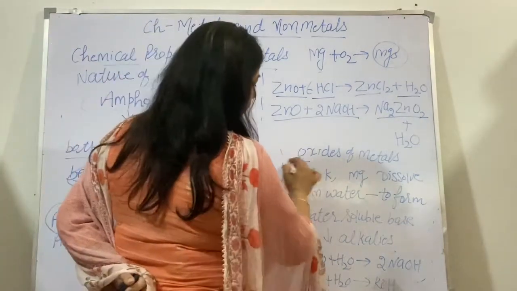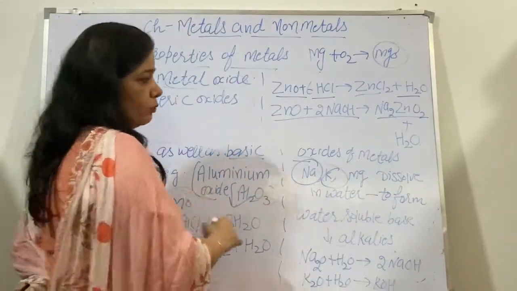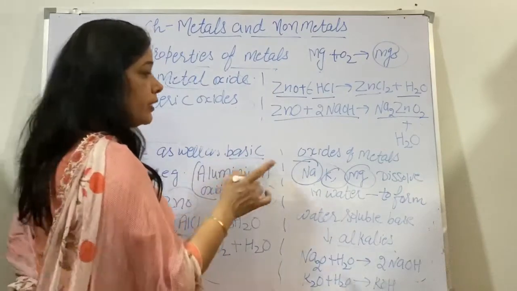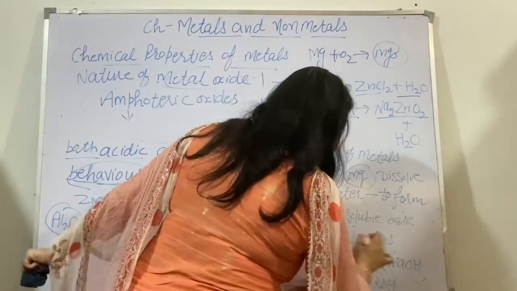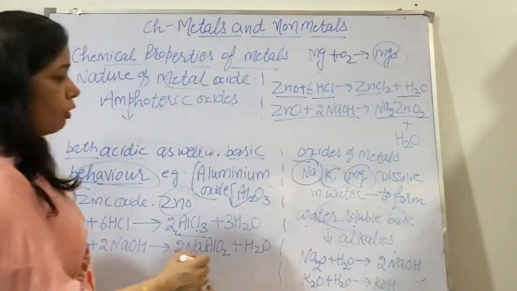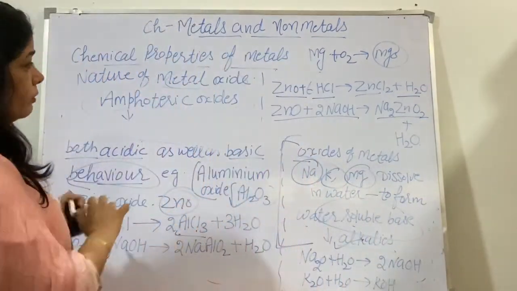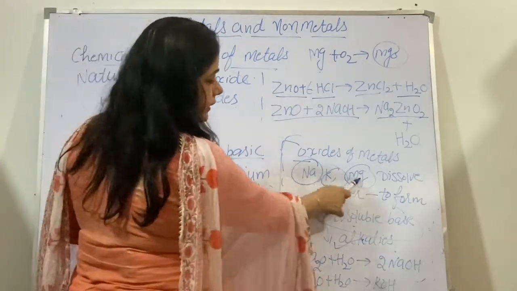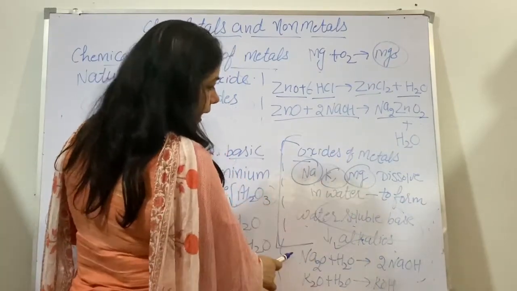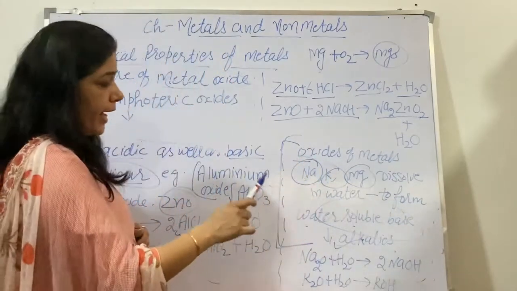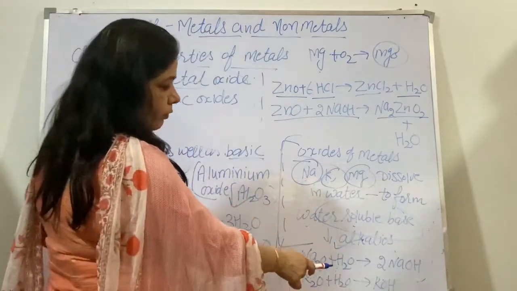Now a few oxides of metal. If I say oxides of sodium, Na2O, oxide of potassium, K2O, oxide of magnesium, MgO, they dissolve in water and form water soluble bases. Water soluble bases are called alkalis. So you can also keep in mind that a few oxides of metal, these highly reactive metals, Na2O, K2O, MgO, when they react with water, they form alkali. Na2O reacts with water to form NaOH. K2O reacts with water to form KOH.